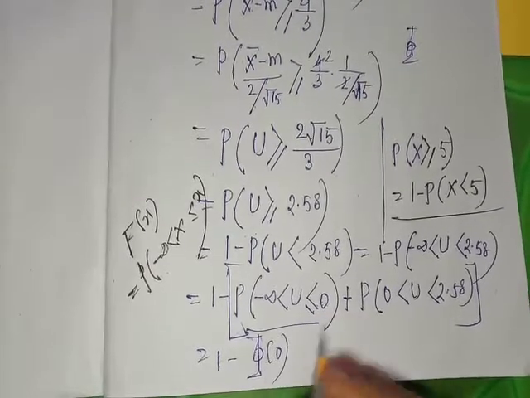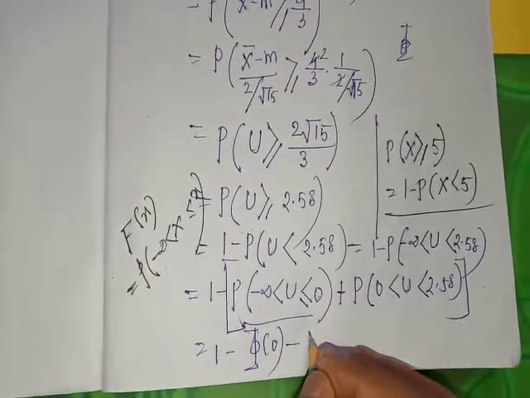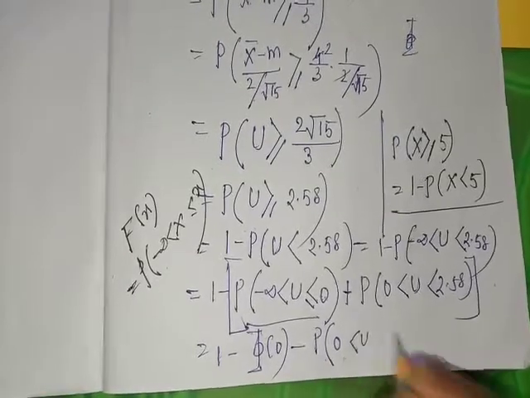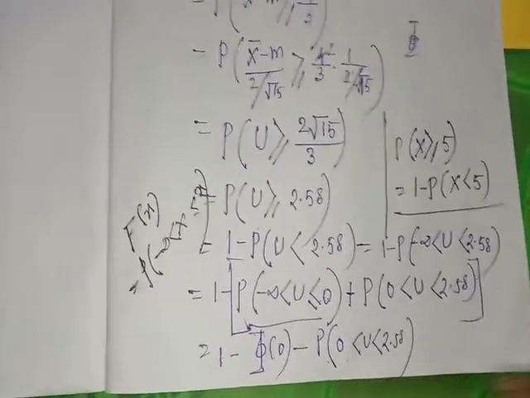So capital phi of 0 minus probability of 0 less than u less than 2.58. Clear?